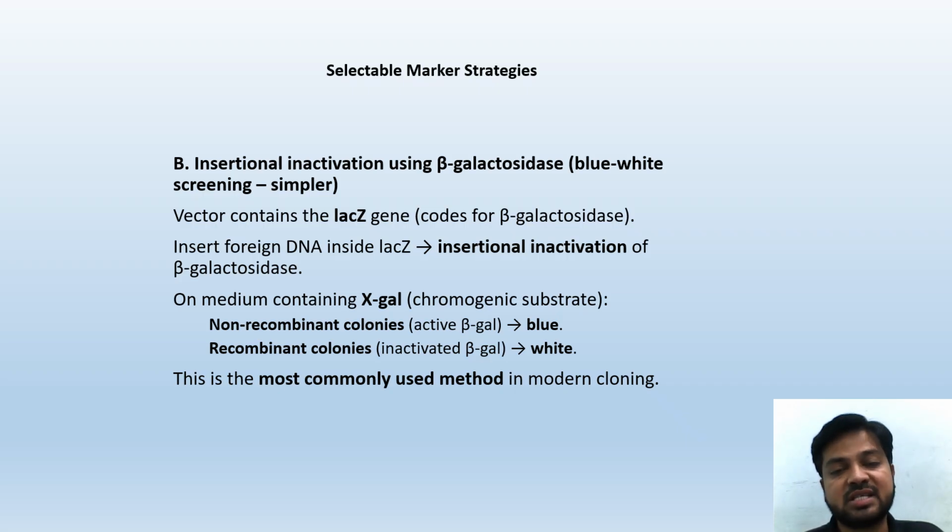Insert the foreign DNA inside the lacZ, and it results in insertional inactivation of beta galactosidase. On medium containing X-gal, a chromogenic substrate, non-recombinant colonies have active beta-gal and are blue, and recombinant colonies have inactive beta-gal and are white. This is the most commonly used method in modern cloning. So in modern cloning, the method we use for the selectable marker is insertional inactivation using beta galactosidase, most common.